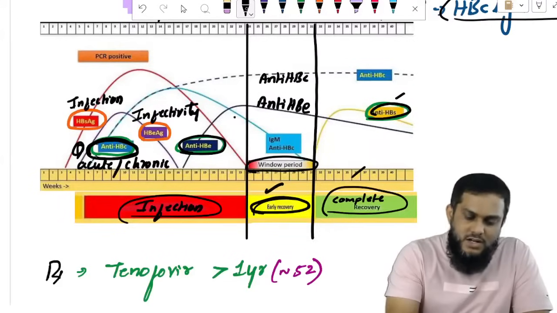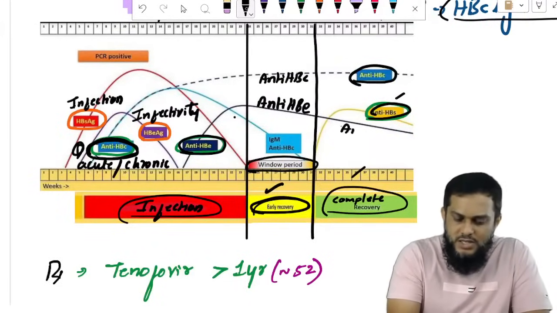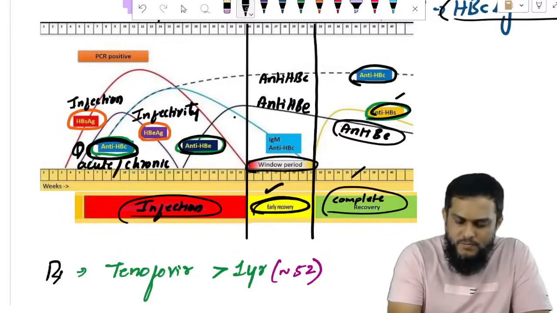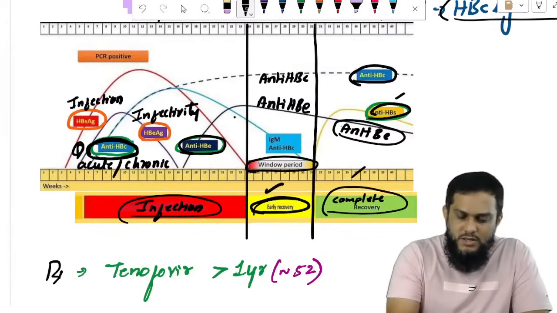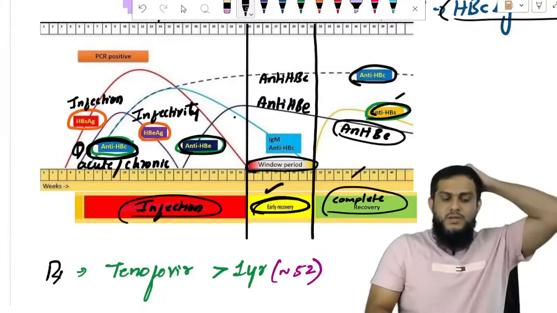Complete recovery, you see anti-HBc, anti-HBe, and anti-HBs, all three antibodies, because anti-HBs will appear.